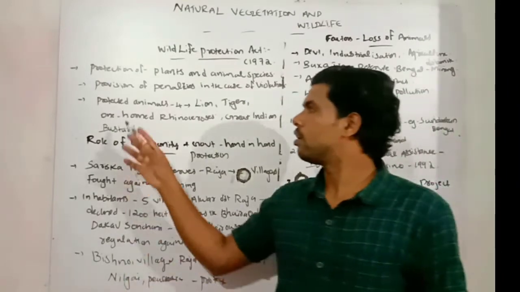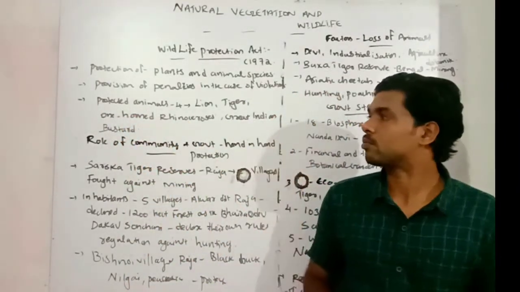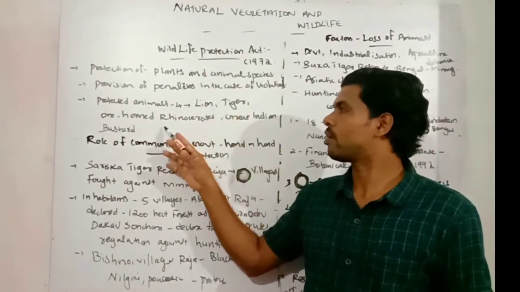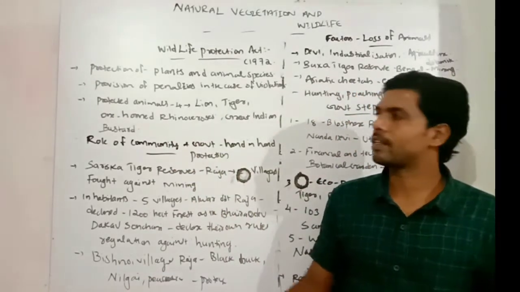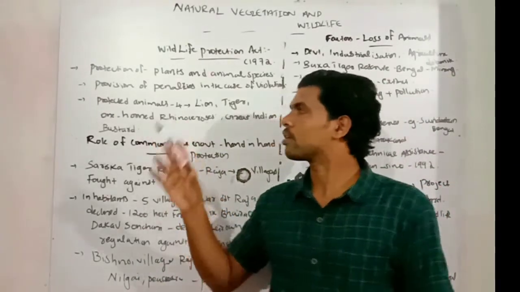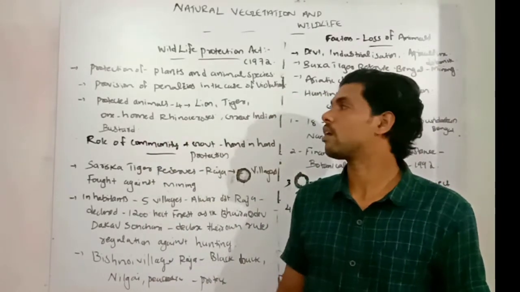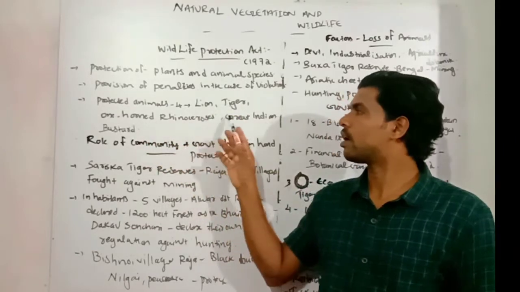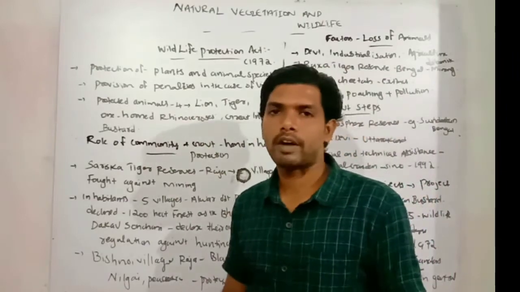And third one, four protected animals are listed under the Wildlife Protection Act. The most important protected animals: first one, lion, tiger, one-horned rhinoceros, and great Indian bustard. These are the four most important animals under the list of protected animals of the Wildlife Protection Act. That's about the Wildlife Protection Act.